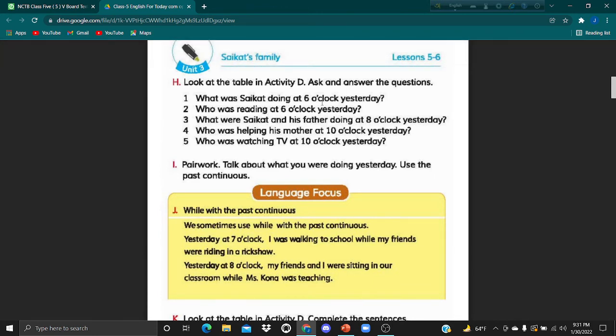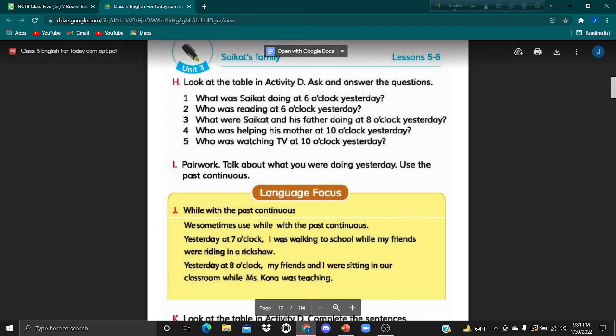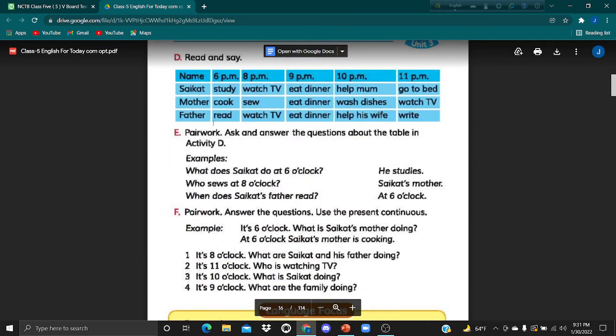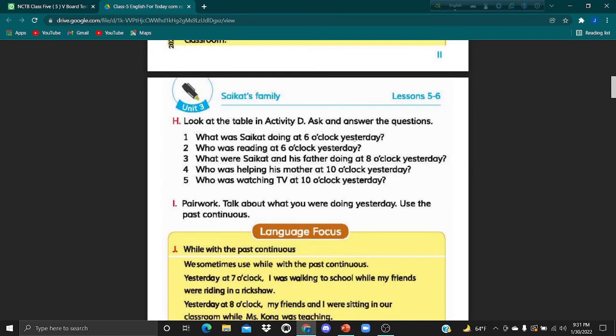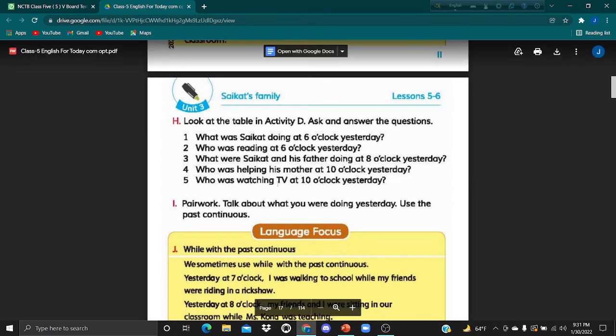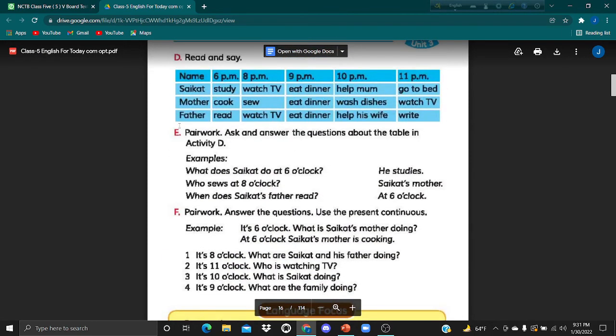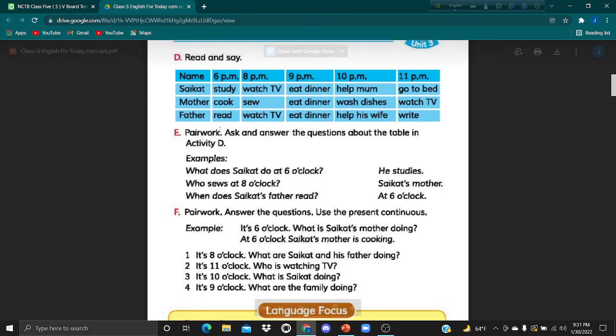What was Shoykot doing at 6 o'clock yesterday? You use the past continuous tense for this question. Shoykot was studying at 6 o'clock yesterday. Who was reading at 6 o'clock yesterday? Shoykot's father was reading.